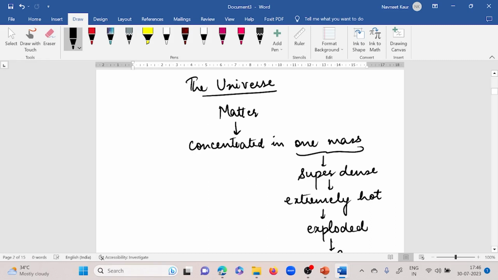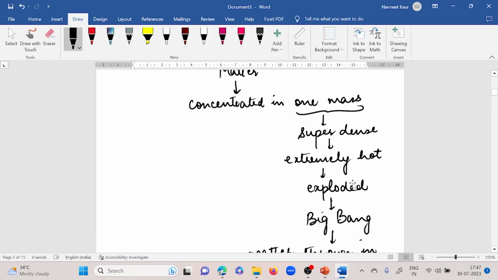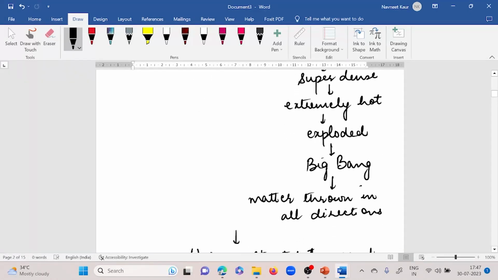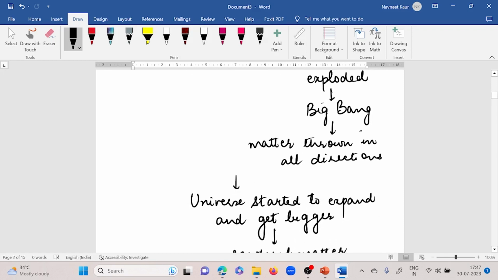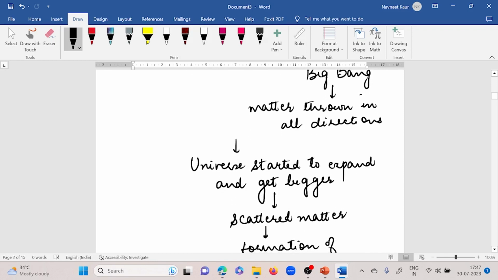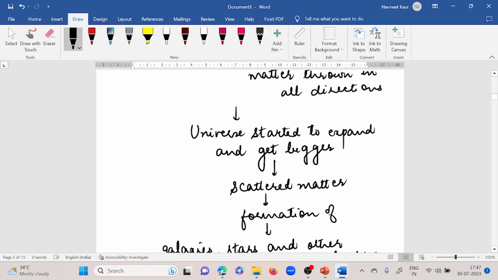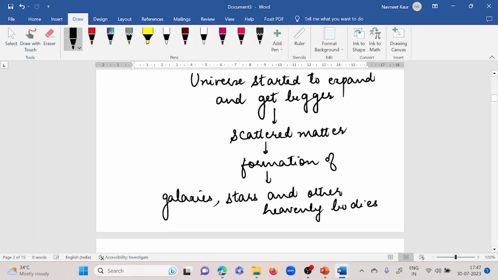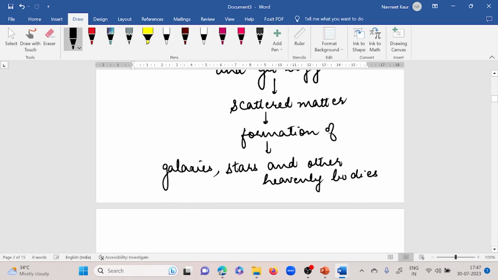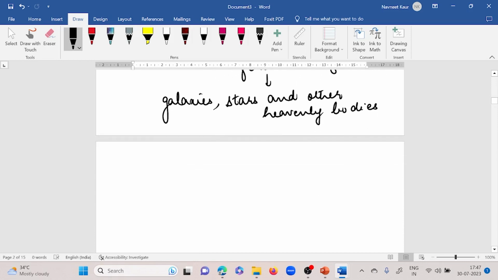Now let's study about the universe. So all the matter in the universe was concentrated in one mass, and this super dense, extremely hot mass eventually exploded with a Big Bang, and the matter was thrown around in all directions. And what happened then? The universe started to expand and get bigger, creating more space around the matter. So this scattered matter led to the formation of what? Galaxies, stars, and other heavenly bodies.